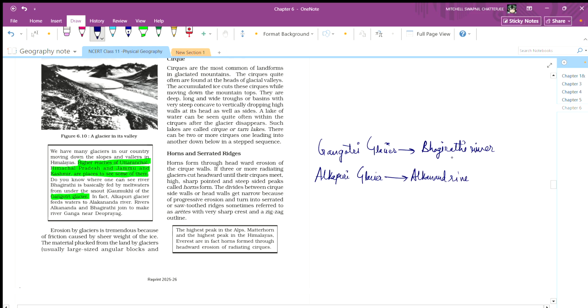And together they make Ganga near Devprayag.